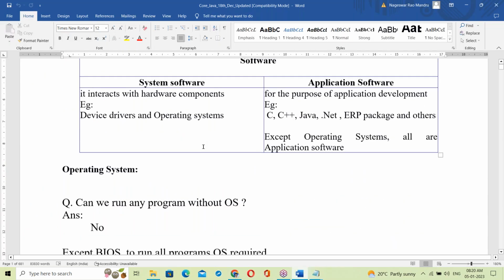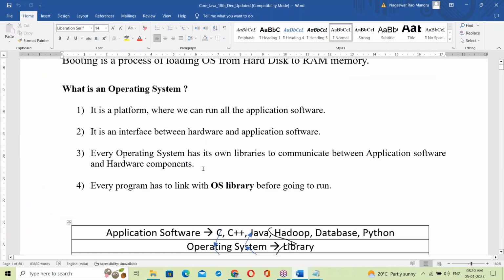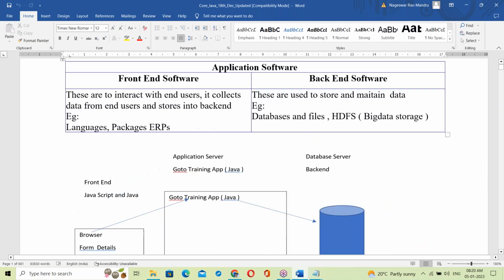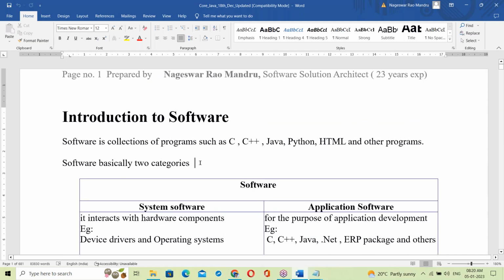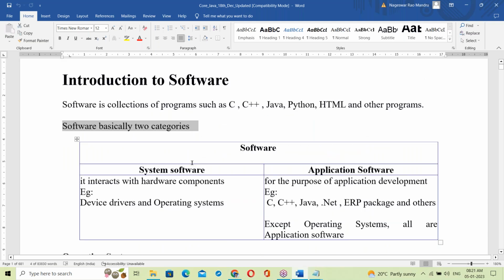Even this topic I typed and explained last class. Just the introduction was discussed. Introduction to software: software is a collection of programs such as C, C++, Java, Python, HTML. These are all softwares. Software has basically 2 categories.